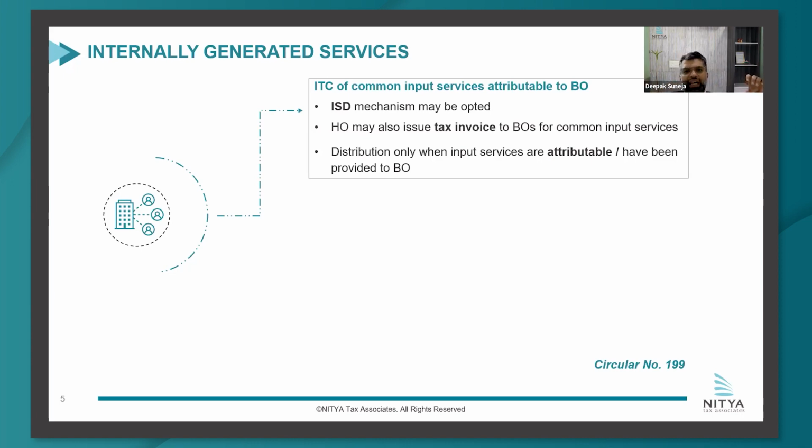So let us say there are two manufacturing units, both running completely independently, and they are not providing services, or let us say there's no support from one manufacturing unit to the other. Just because this mechanism exists and you have the option to choose any value, it does not mean that you can transfer credit from one location to another. Similarly, a head office cannot choose that services which are exclusively for location A, the ITC is transferred to location B. So that clarity they have provided: only when the head office provides service to a branch office will it be cross-charged, otherwise not.